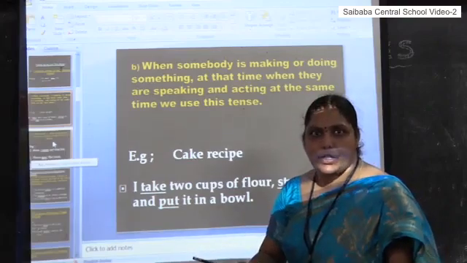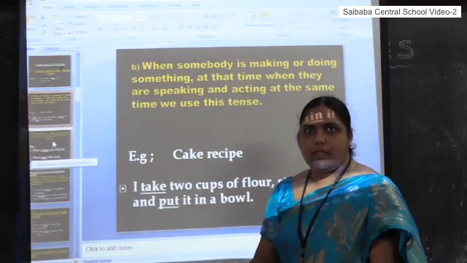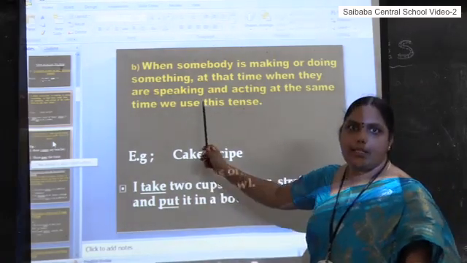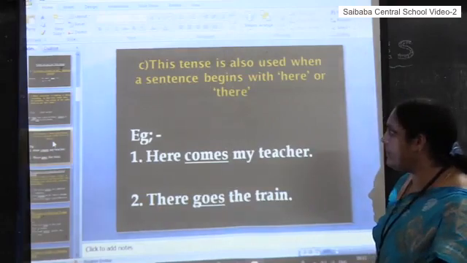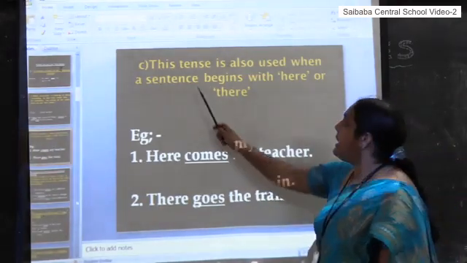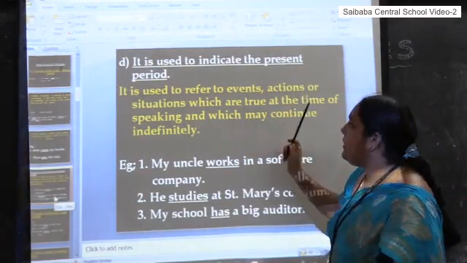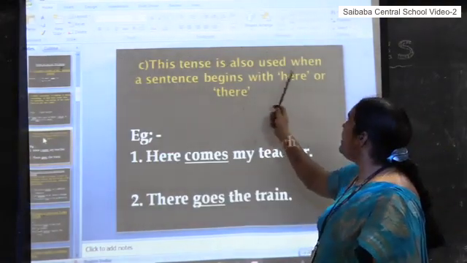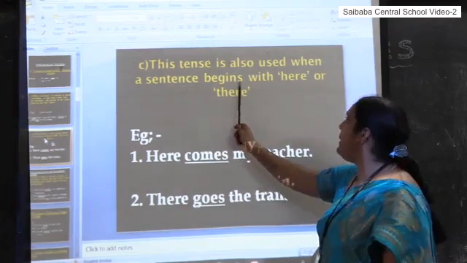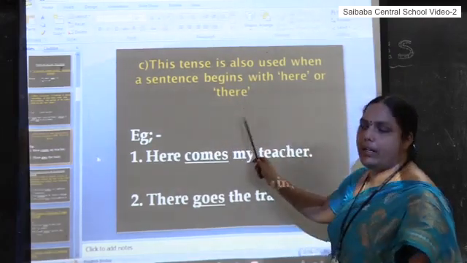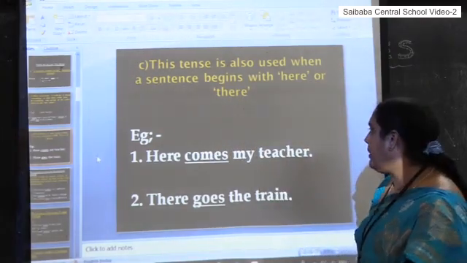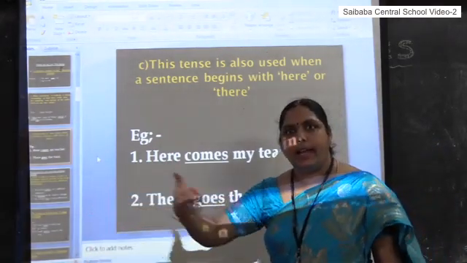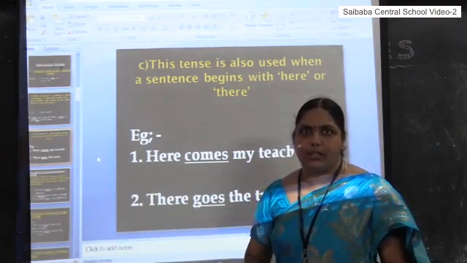Speaking. Present action, what I am doing. So at that time, to indicate such things, we take present tense. Next, this tense is also used when a sentence begins with here or there. For example, here comes my teacher, showing towards the teacher and telling. So that is a present action.